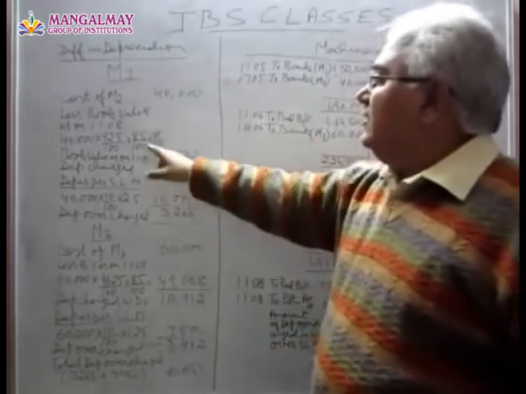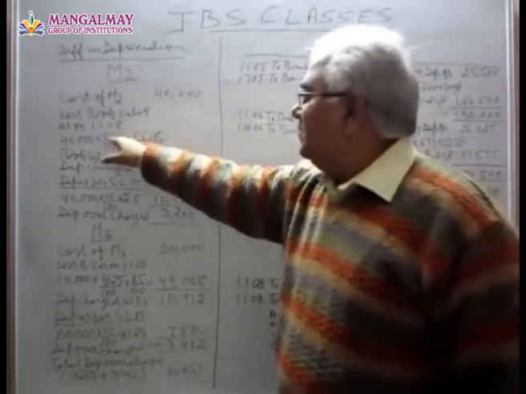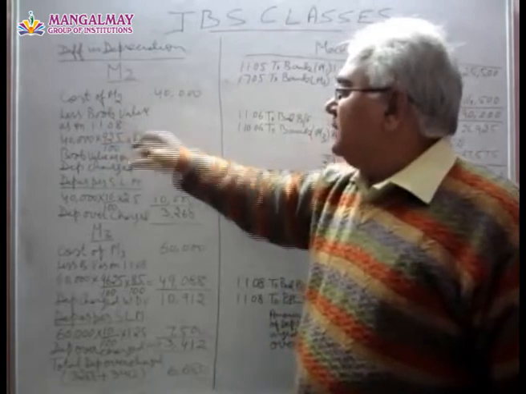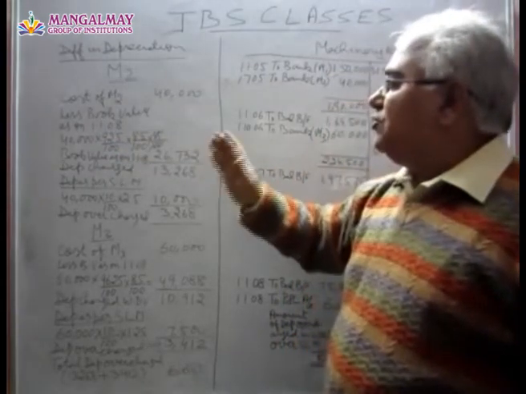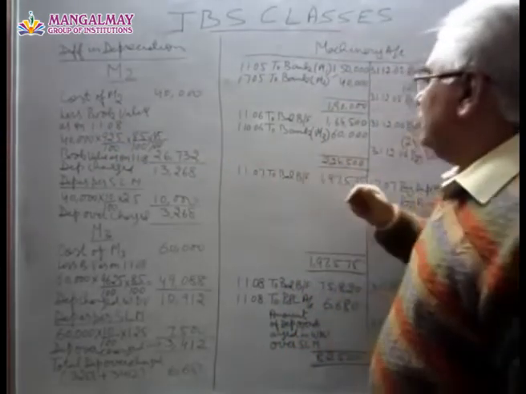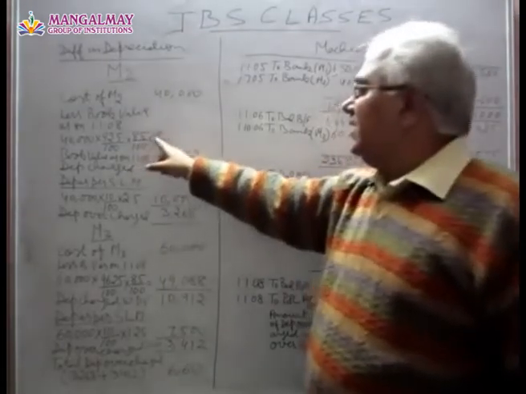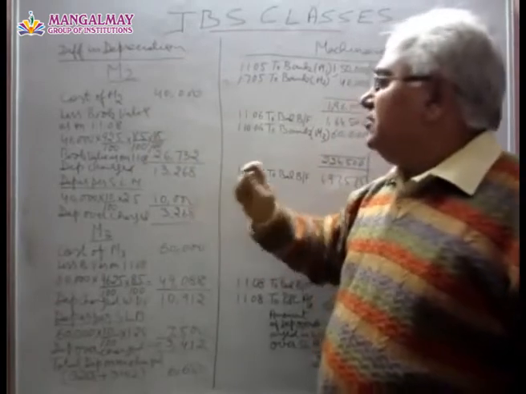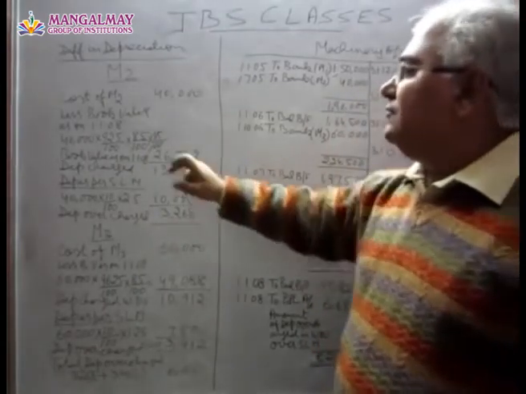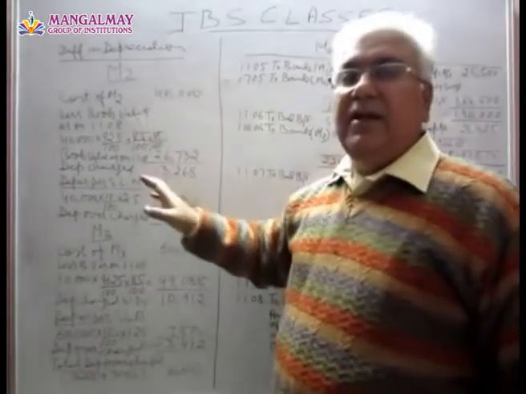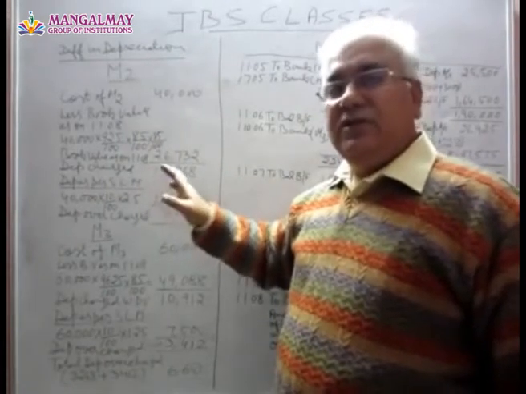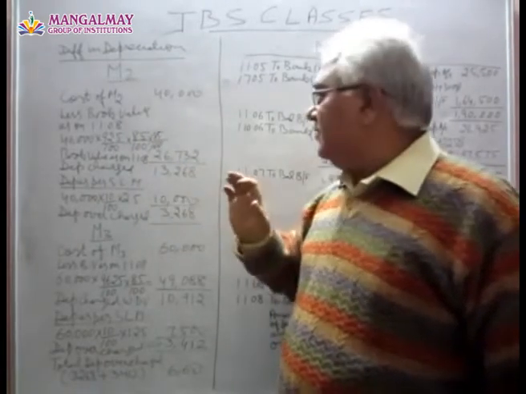Then if we multiply this figure by 85%, this will give us the book value after 2006. And if we multiply this figure by 85% again, this will give us the book value of this machine at the end of 2007.